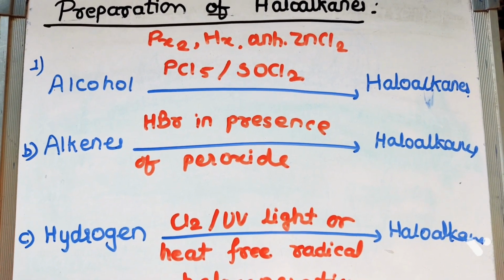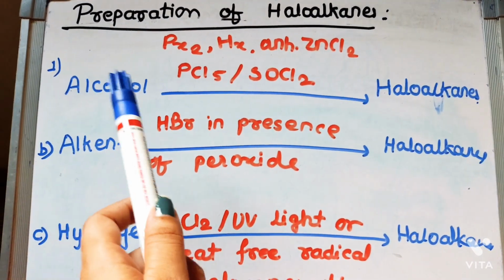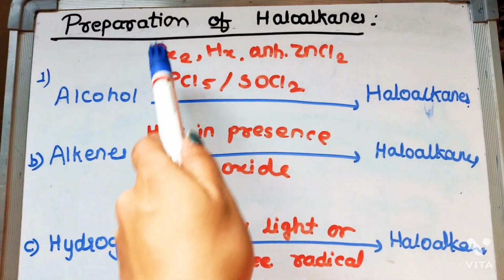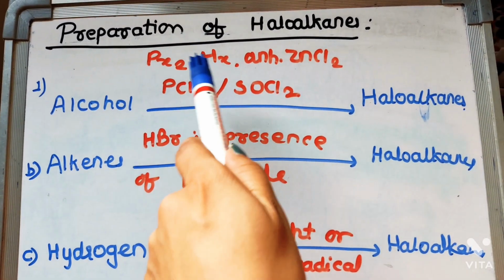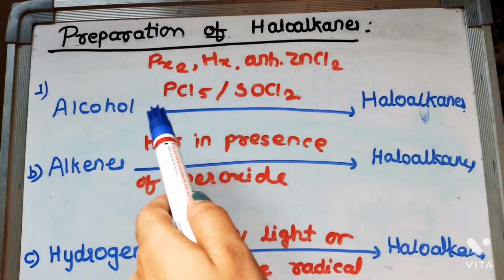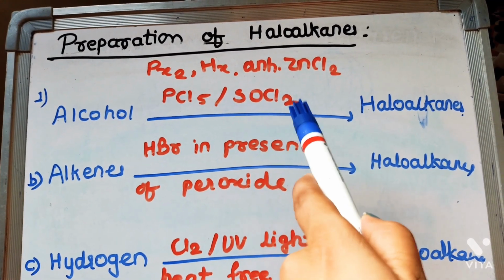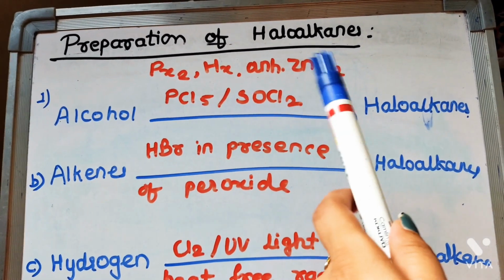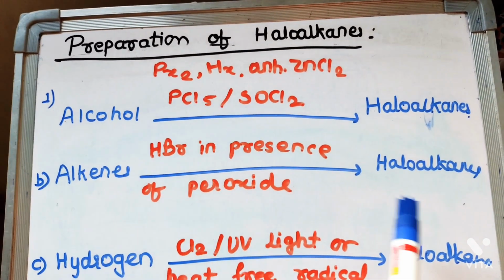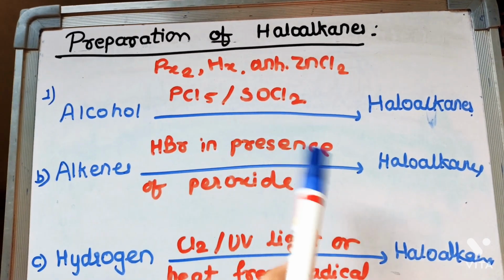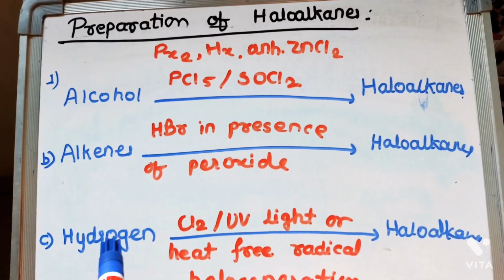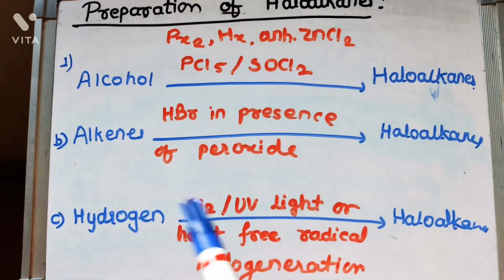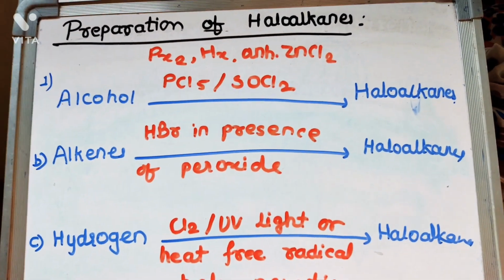Next one is the preparation of haloalkanes. So first we can prepare haloalkanes from alcohol using catalysts like PX3, X2 means Br or iodine, HX with anhydrous ZnCl2, PCl5 or SOCl2. These are the catalysts. So catalyst plays a very important role in this type of reactions. Next, from alkenes to haloalkanes in presence of HBr in the presence of peroxide.